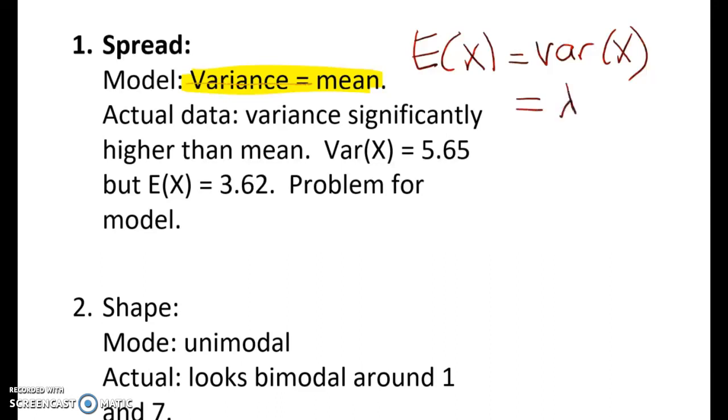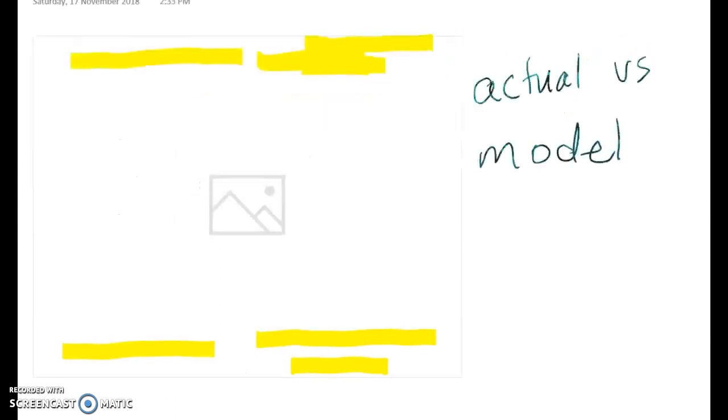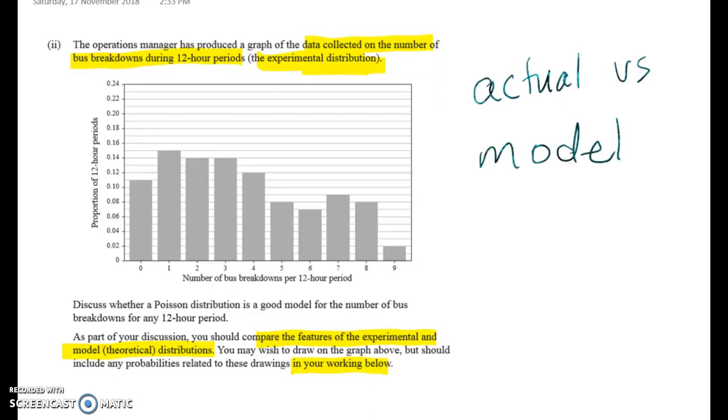So what we can do is take our data and figure out what's the expected value, what's the average, and then we work out the variance. And we see that the variance is much higher than it should be. So I'm going to show you the graph for that so you see what I'm talking about. What you're doing is you're taking these numbers and you're working out these probabilities, okay? And you're going back and you're doing E of X is the thing where you go 0 times blah, blah, plus 1 times blah, blah, blah, and so on. But I promise I'll put those calculations in soon, but I'm going to just keep going through the discussion first.